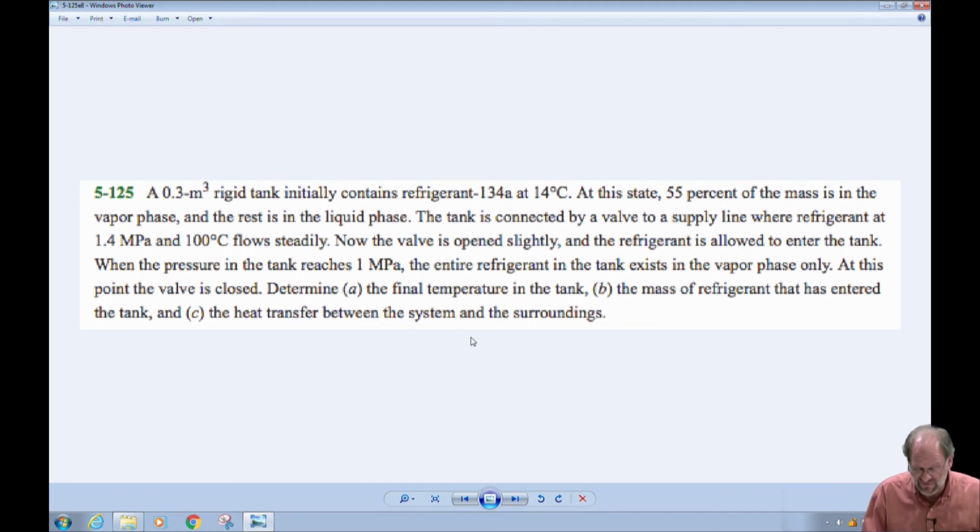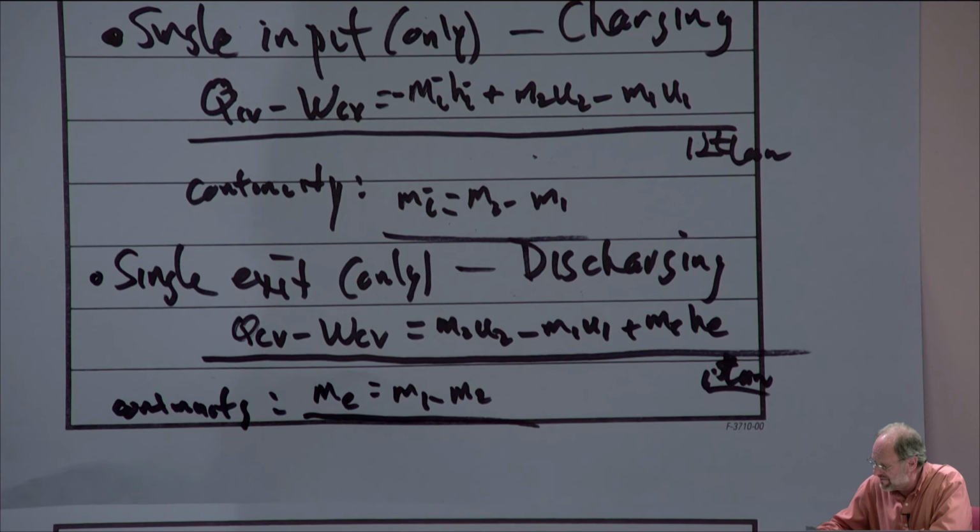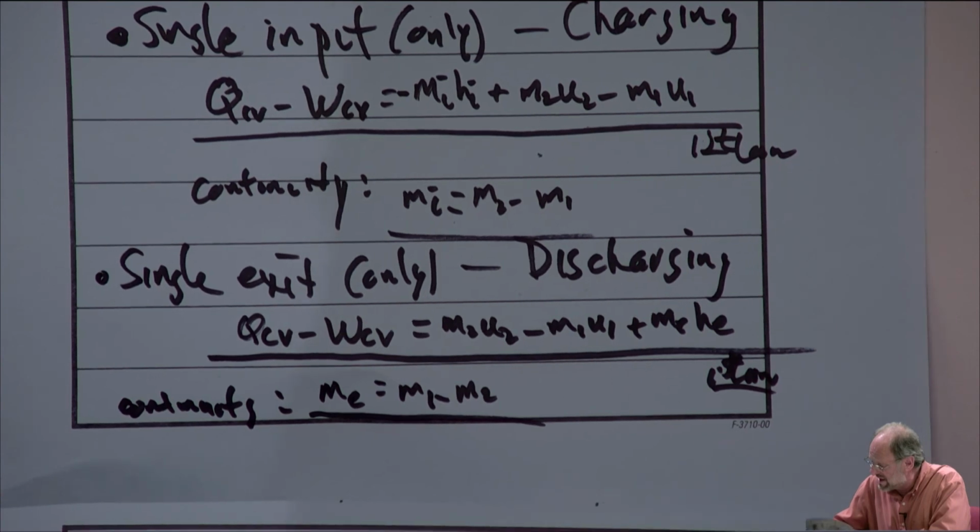So it wants us to find the final temperature in the tank, the mass of the refrigerant that has entered the tank, and Q, the heat transfer between the tank and its surroundings. So let us start this one with the usual drawing. All right, so we have a tank, but what's different about this tank is that it's connected to a supply line.